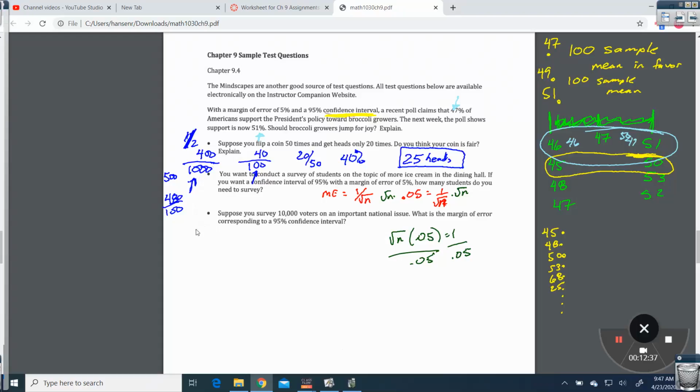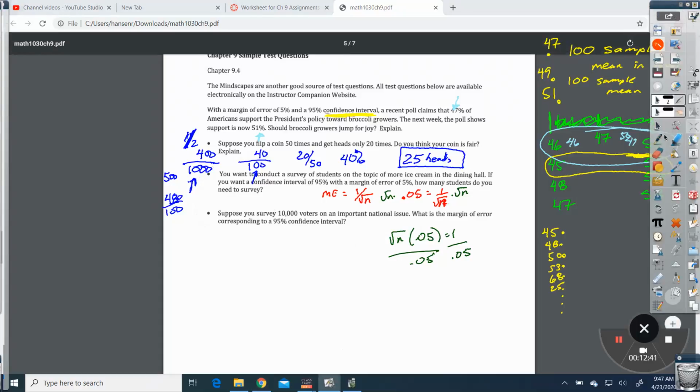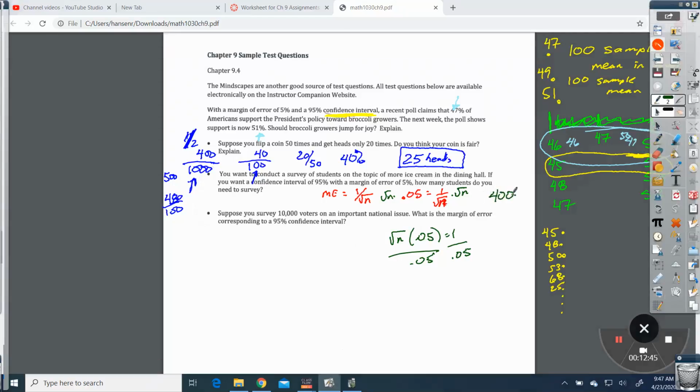Okay. So that's kind of a quick formula. It says we need to have 400 people or 400 participants, and that will give me that.